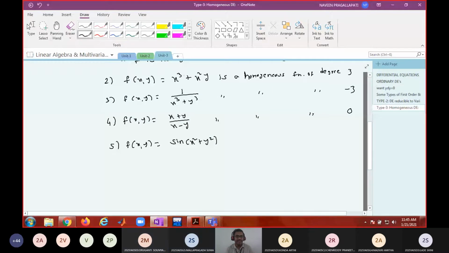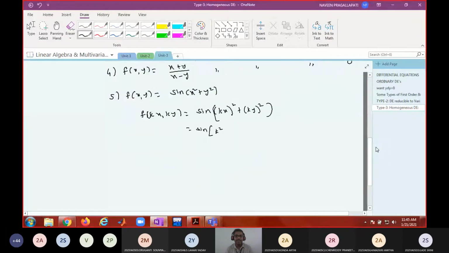Why is it not homogeneous? When you replace x with kx and y with ky, you will get sine of k square into x square plus y square.